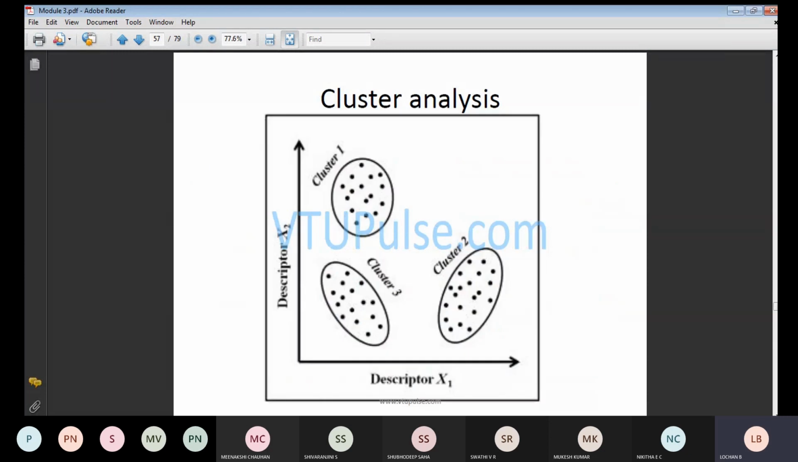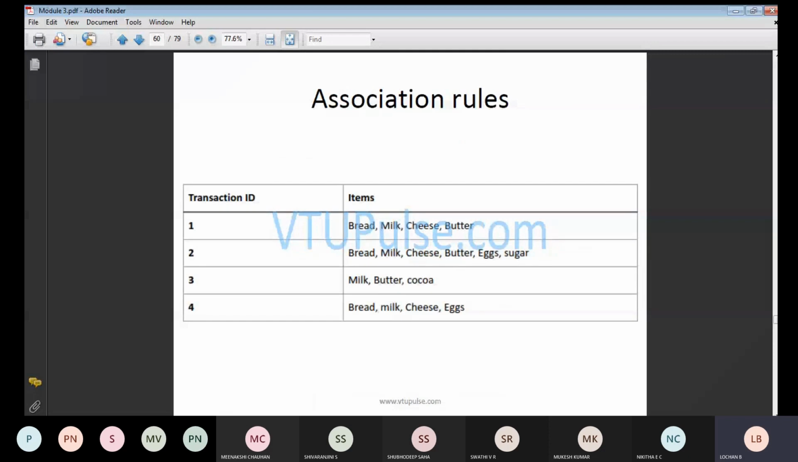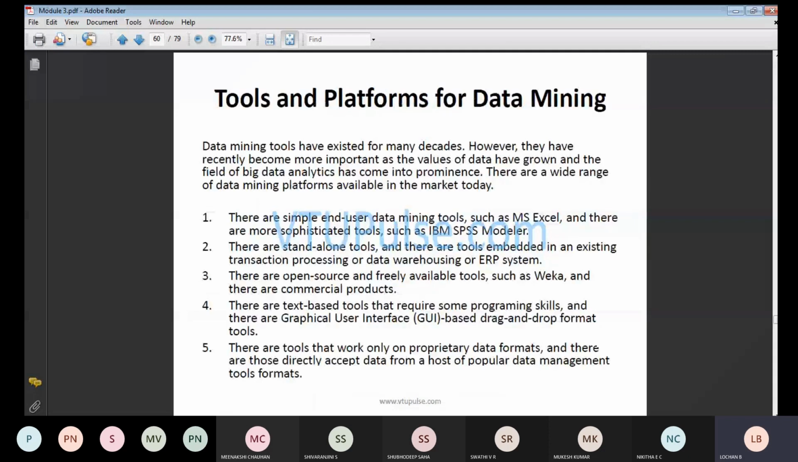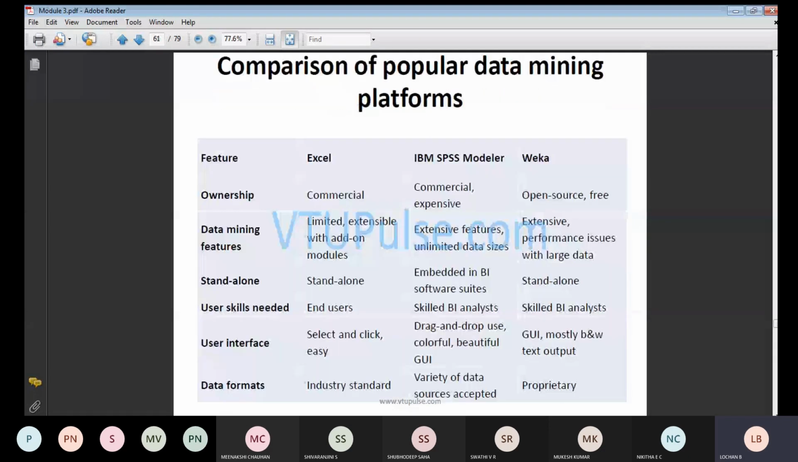Association rule. A few tools are there. Generally Excel, IBM SPSS Modeler, practices.